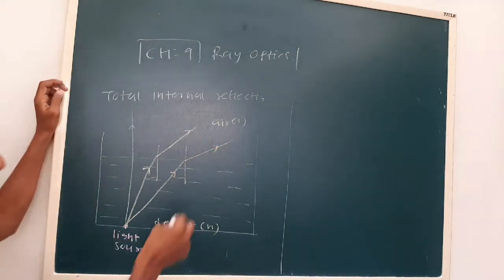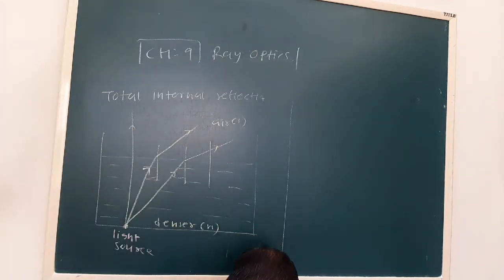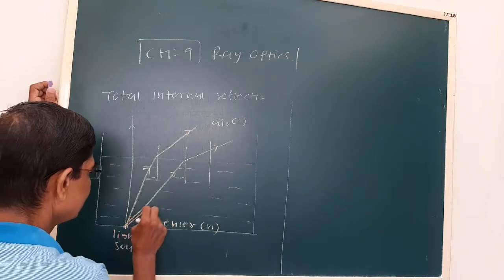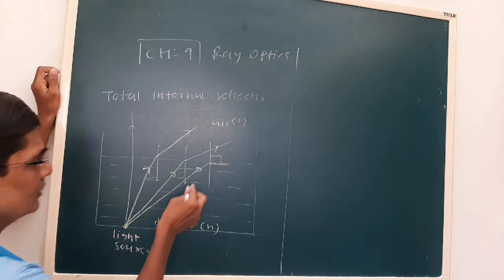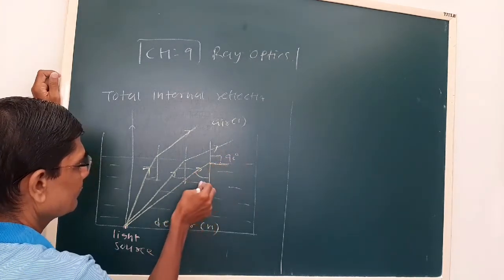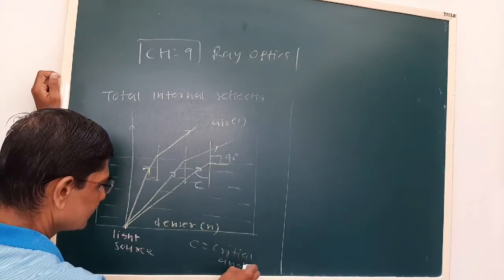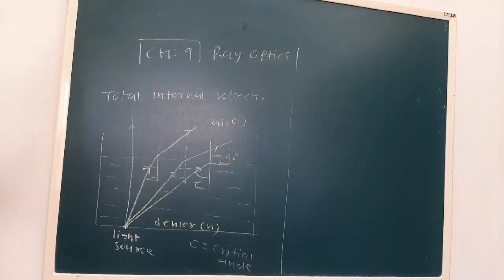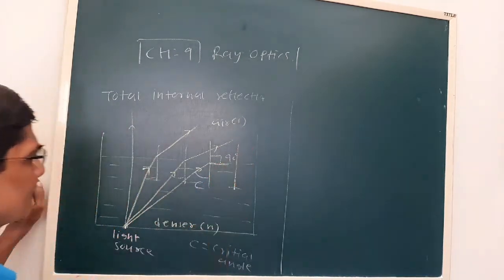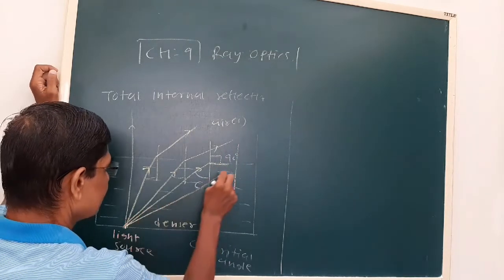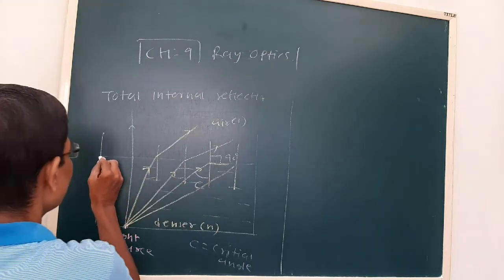See, for a particular angle, the angle of refraction will become 90 degree. This particular angle of incidence for which the angle of refraction becomes 90 degree is called the critical angle. Now see, if the angle of incidence is increased beyond the critical angle, you can see this angle is more than the critical angle. Then see, the surface separating two media.